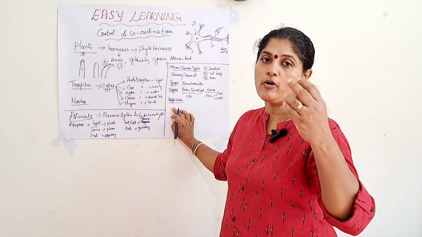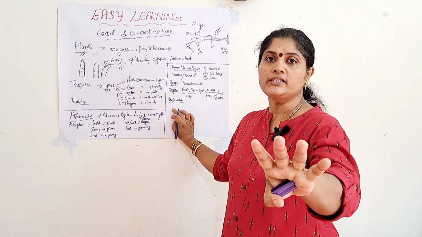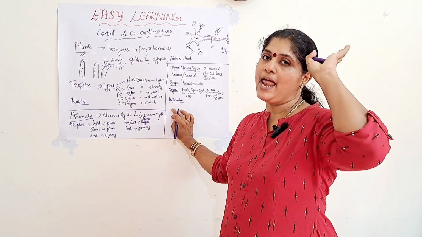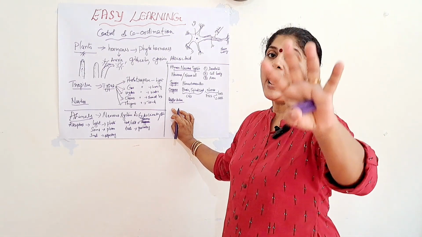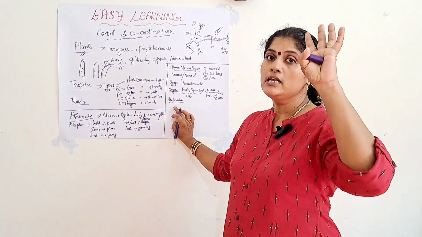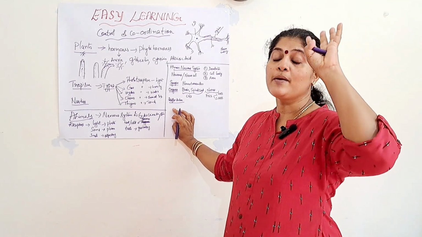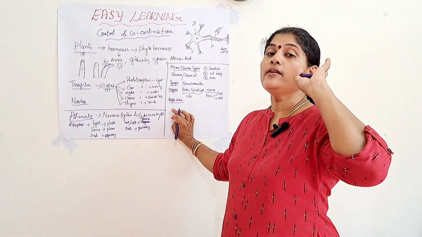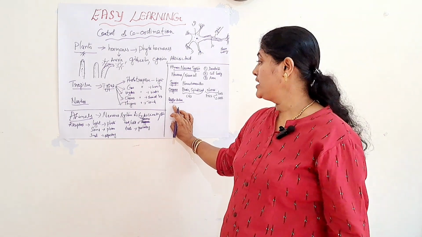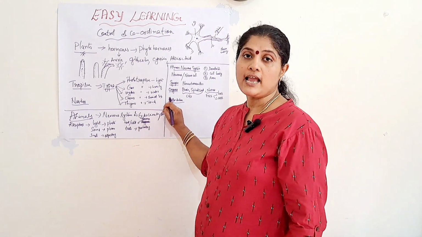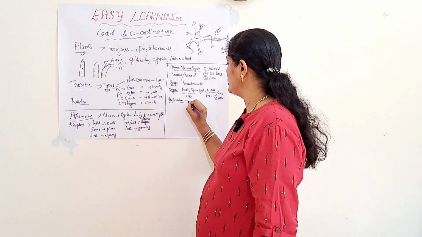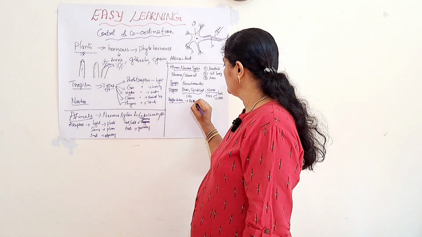Automatically, we are not thinking about it. For example, if we touch a hot object, then automatically we remove our hand back, isn't it? So it is a sudden action. The sudden action which takes place according to the stimulus, or the sudden response taken by the person in response to the stimulus, is known as the reflex action. Based on this reflex action, more questions come mainly on the reflex arc.